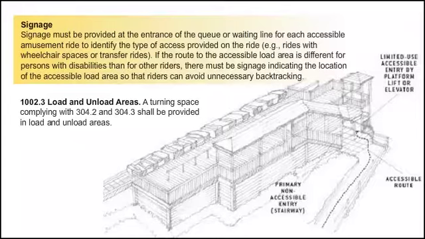Signage. Signage must be provided at the entrance of the queue or waiting line for each accessible amusement ride to identify the type of access provided on the ride. For example, rides with wheelchair spaces or transfer rides. If the route to the accessible load area is different for persons with disabilities than for other riders, there must be signage indicating the location of the accessible load area so that riders can avoid unnecessary backtracking.